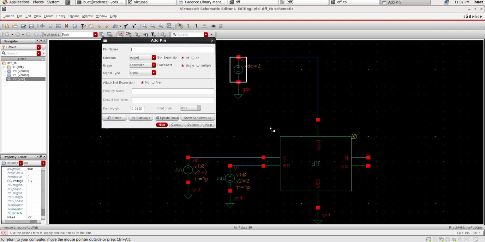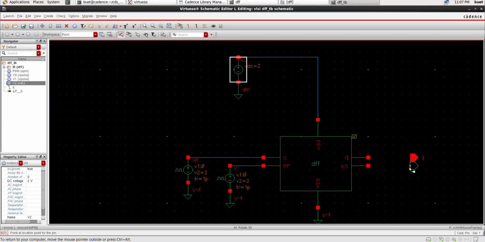And we need to verify the outputs. For that, we need to add output pins. I'm going to take Q and Q bar. I want to check and save. We can see there is no error found.